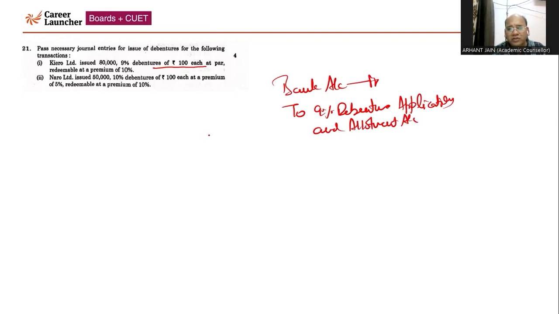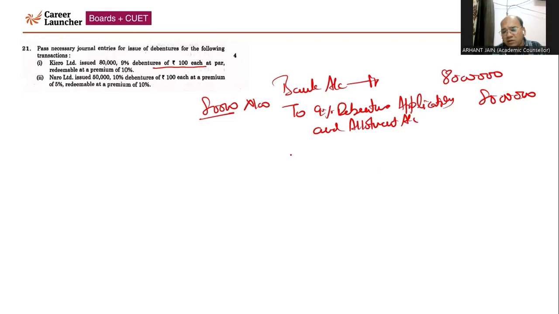So since the company is issuing these debentures at par, 80,000 number of debentures multiplied by 100, so 80,000 multiplied by 100, right? So it will come 80 lakhs. Now these debentures are going to be redeemed at a premium.